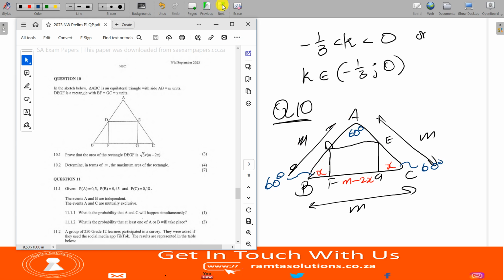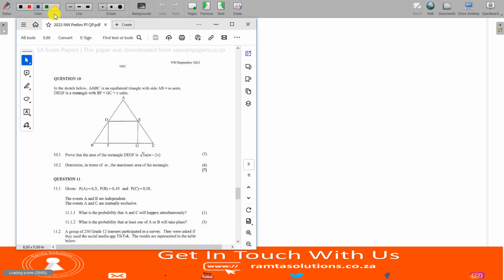Okay, now 10.1, let's proceed. Now we can answer the question. Prove that the area of the rectangle DEGF is that. First, we need to find DF. So I'm going to say in triangle DBF, which is this portion here.